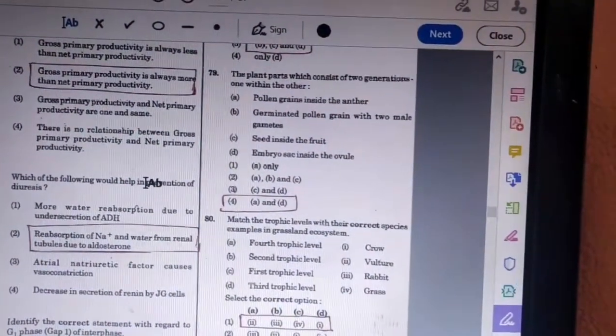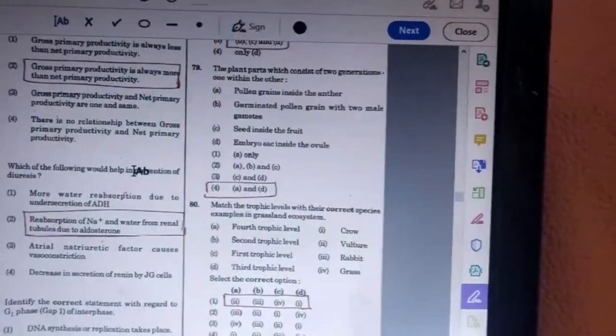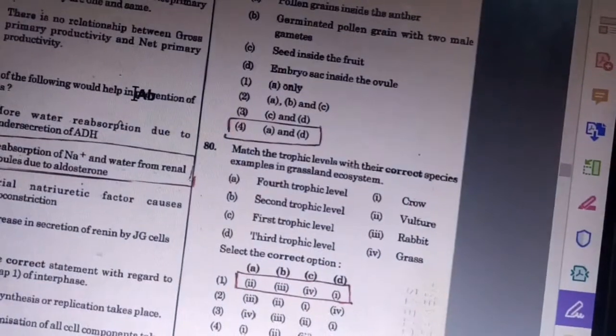The plant's part which consists of two generations, one within the other. Answer is A and D.